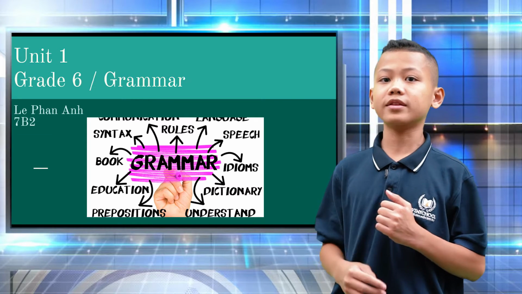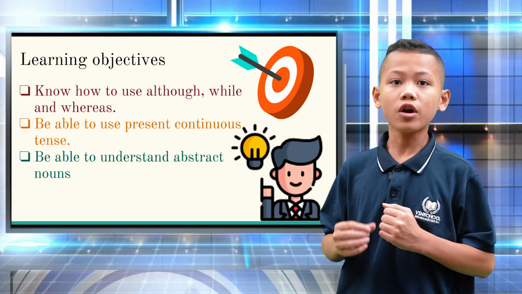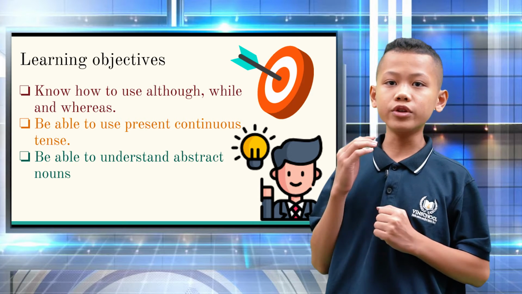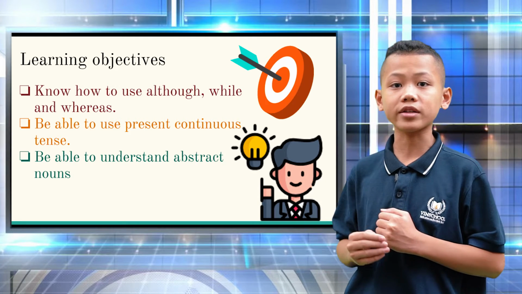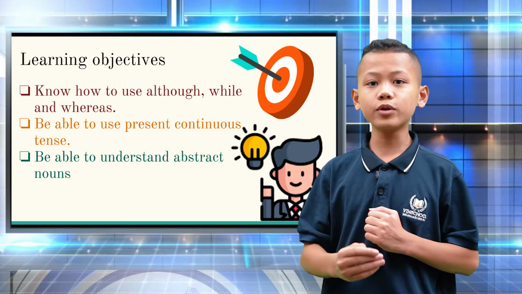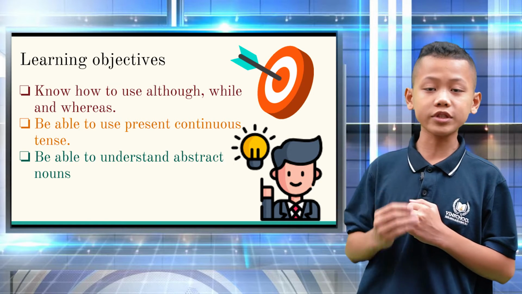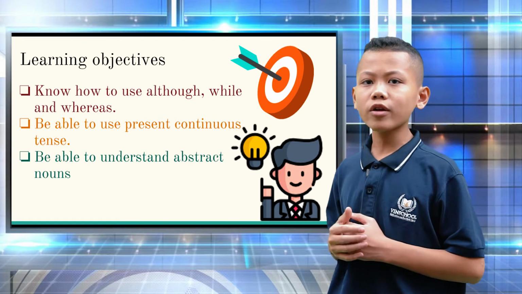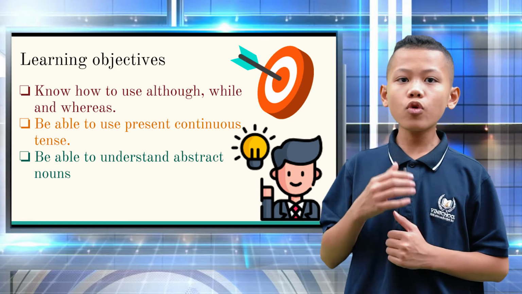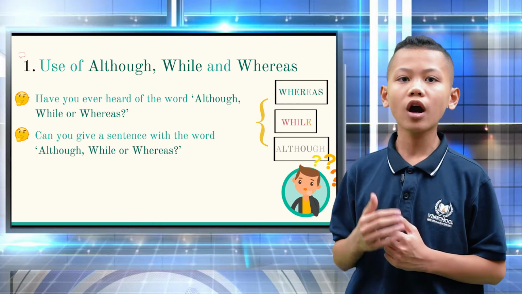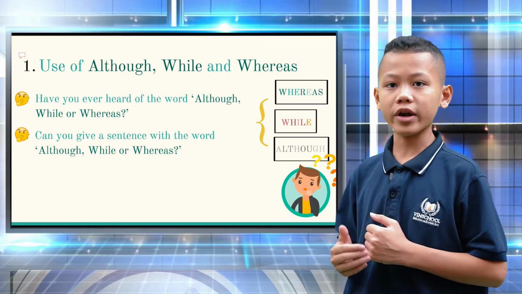I anticipate that at the end of the course, we will be able to use although, while, and whereas. Be able to use and provide examples for the present continuous tense. Have a working knowledge of abstract nouns. We will begin by discussing the meaning of although, while, and whereas.